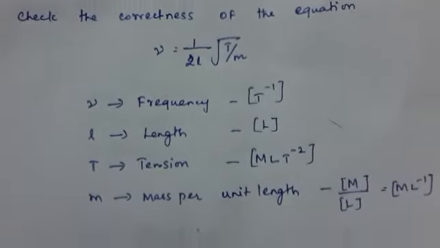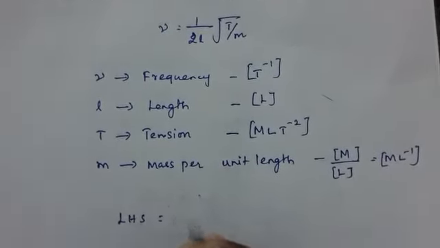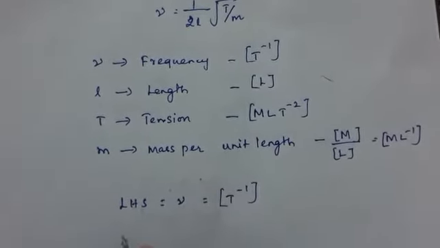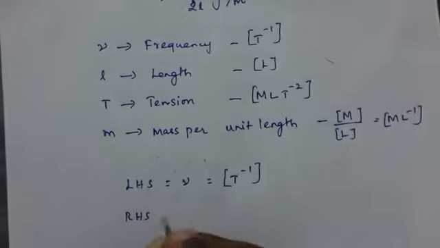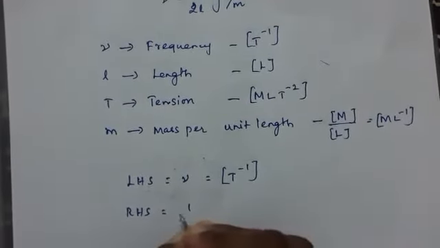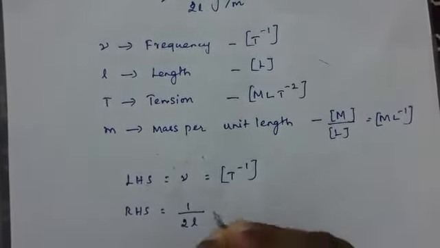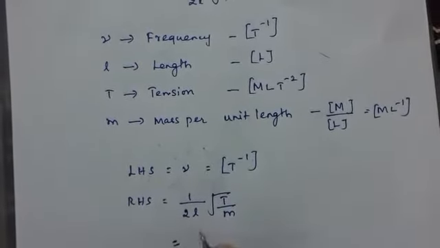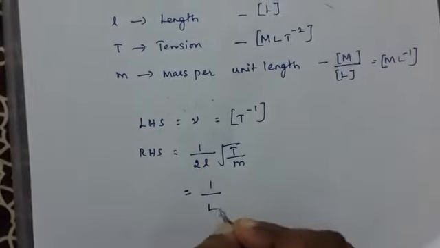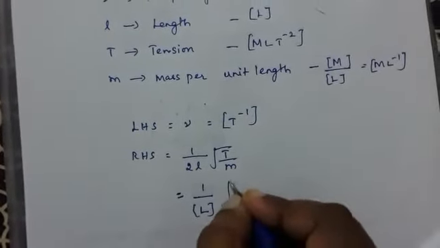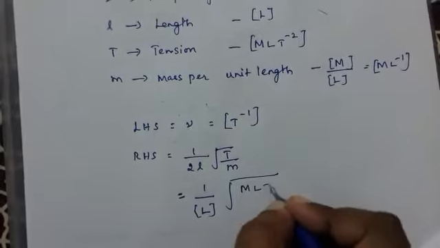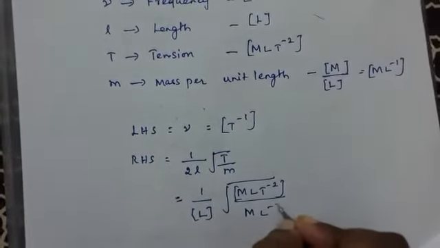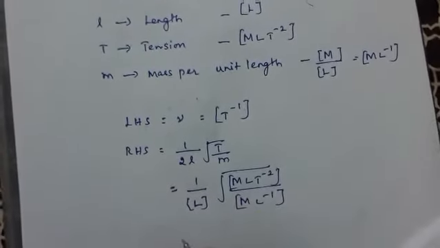Now taking the left hand side of the equation, LHS is equal to ν, which has the dimension T⁻¹. Taking the RHS of the equation, 1/2L into root of T/M. Here 1/2 does not have dimension, so it is 1/L into root of MLT⁻² divided by ML⁻¹.